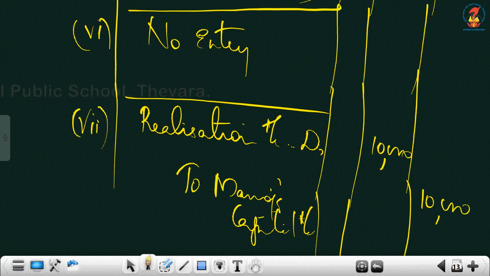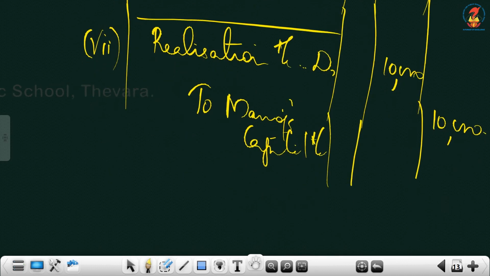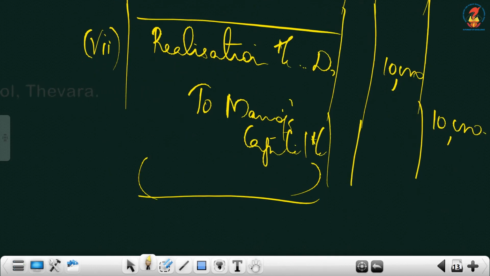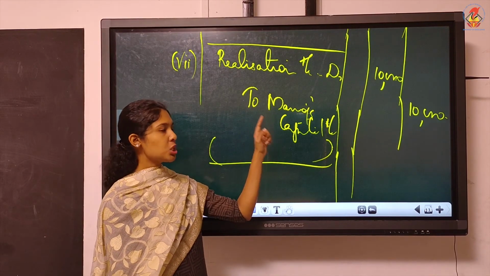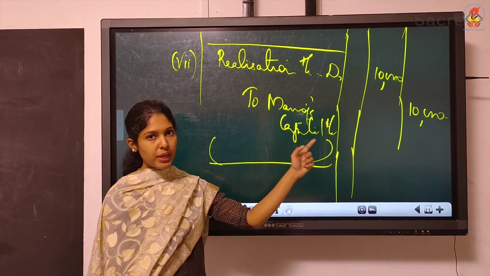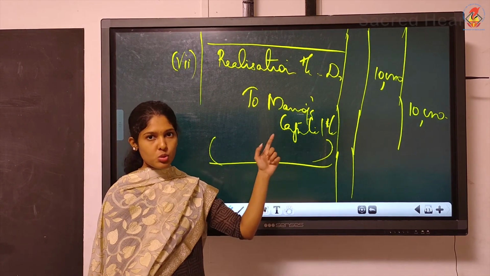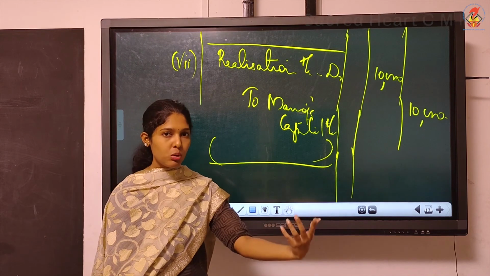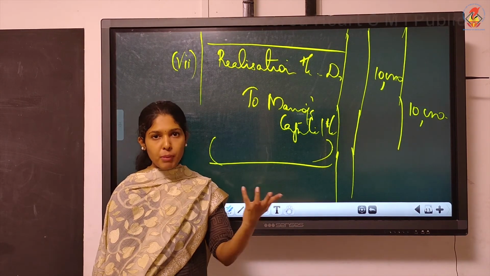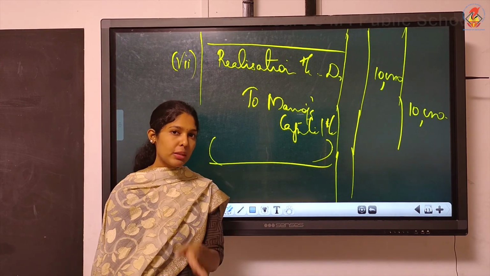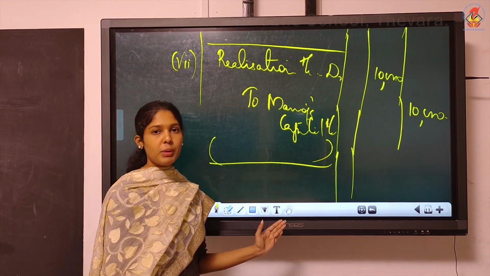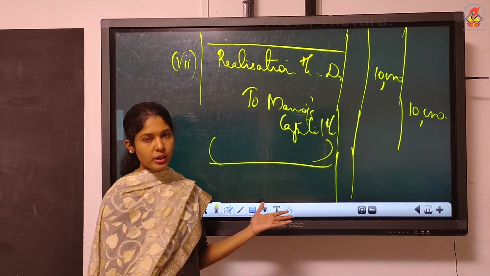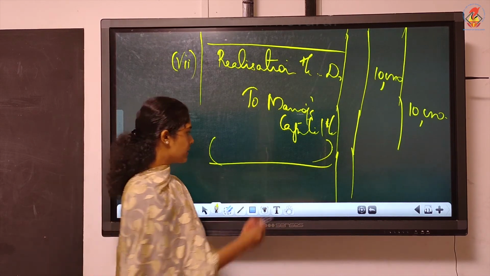Is it mentioned who is making the payment? It's not mentioned who is making the payment, but can we assume that the firm will make the payment? Here we have additional information like remuneration payable to Manoj. So since remuneration is given to Manoj, who will pay? Manoj will bear and Manoj will pay. So the entry is Manoj's capital debtor to Manoj's capital. So second entry is not needed. You can leave it. Only one entry is needed.